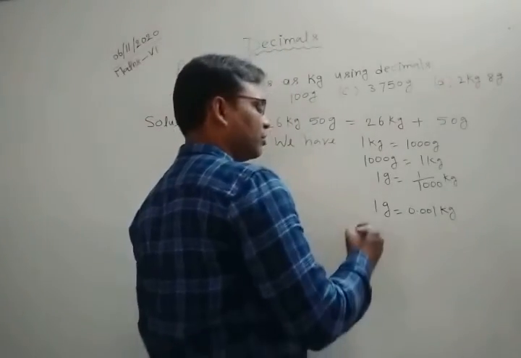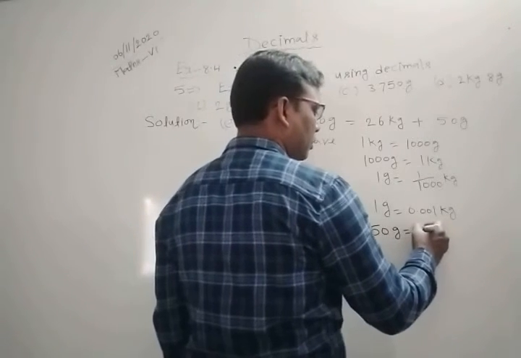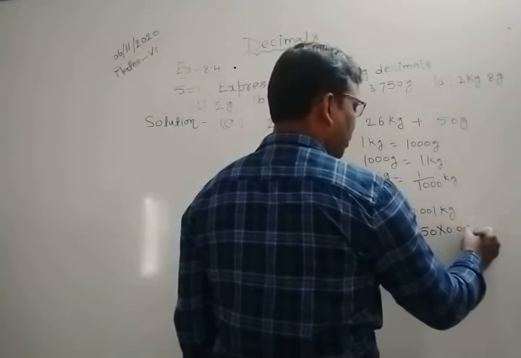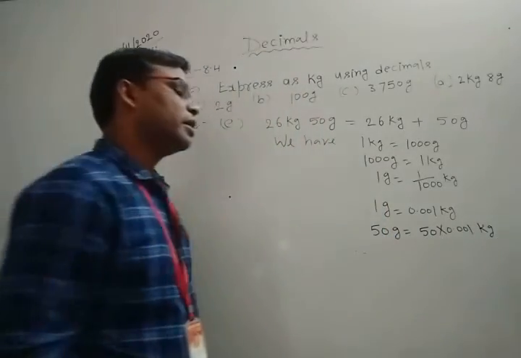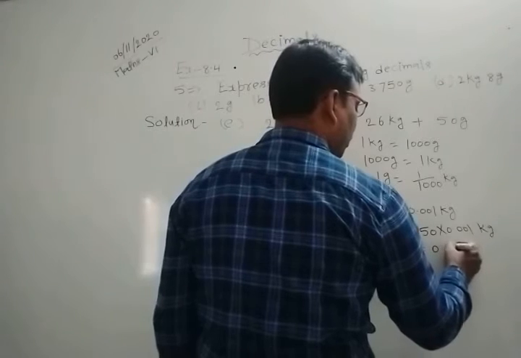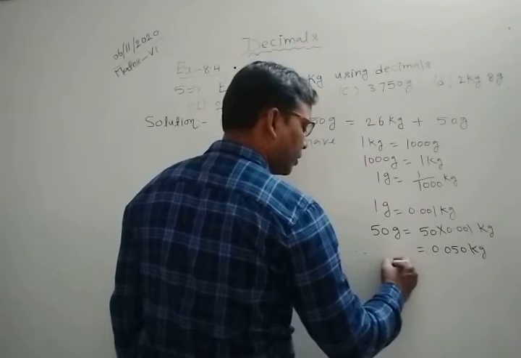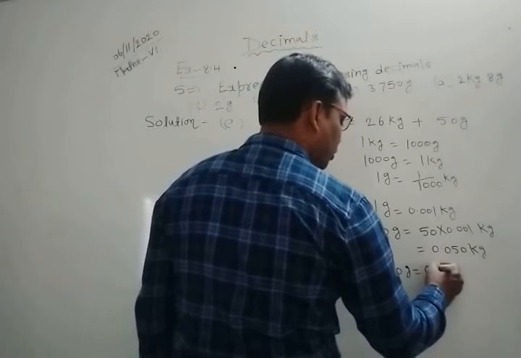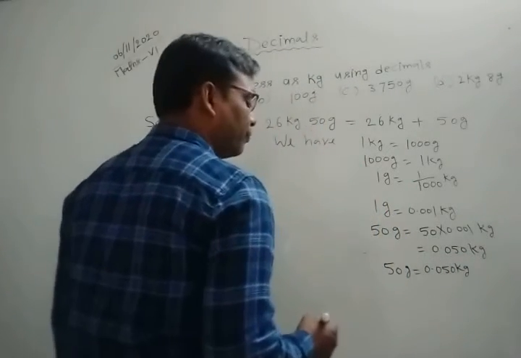So 50 gram is equal to 50 into 0.001 kilograms. If you multiply them, then we obtain 0.050 kilograms. In this way, you can see we obtain that 50 gram is equal to 0.050 kilogram. So we need to find.